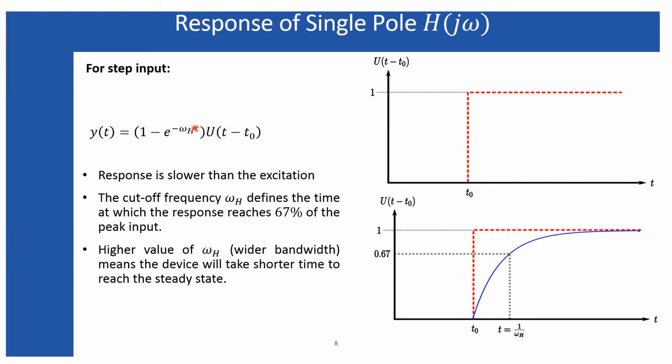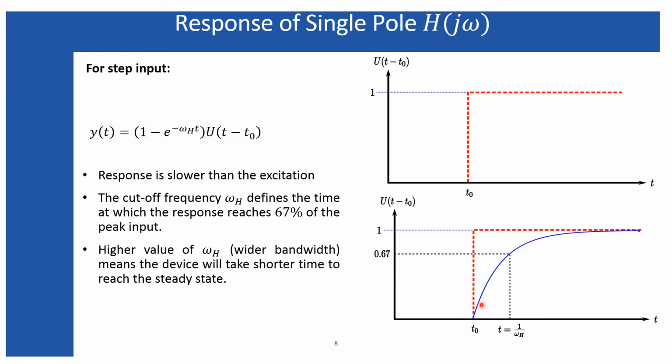Now at t equals 0, in this case t equal to 0 means at this position, this factor is equal to 1, and that is why the output is equal to 0. And as time elapses, your output slowly approaches the maximum value of the input, and finally it reaches the steady state which is equal to 1.